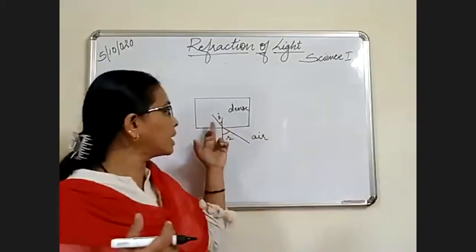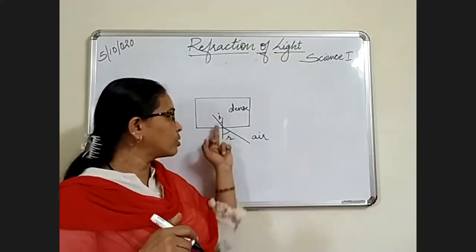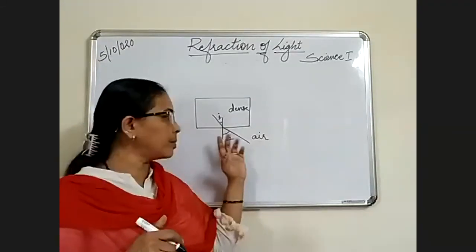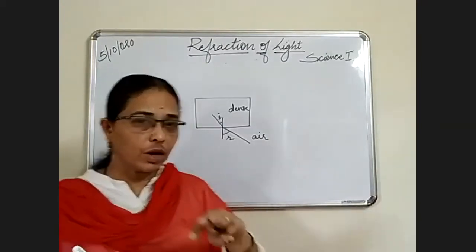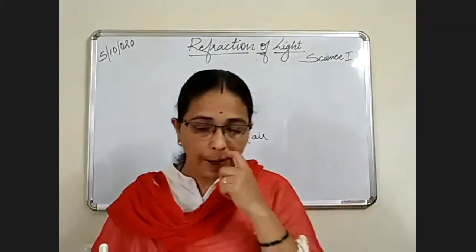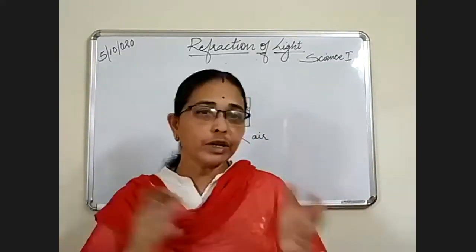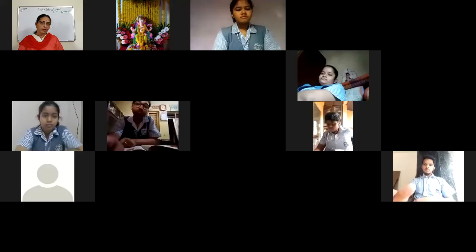Now here the ray of light is traveling from the denser medium to the rarer medium. So what happens? In the denser medium it is close to the normal; in the rarer medium it is going away from the normal. Three rules and two laws you have studied, as well as the property, what is meant by refraction. Now you can differentiate reflection and refraction.